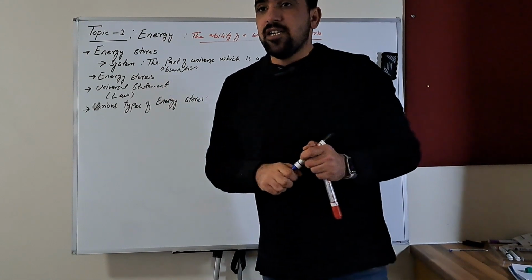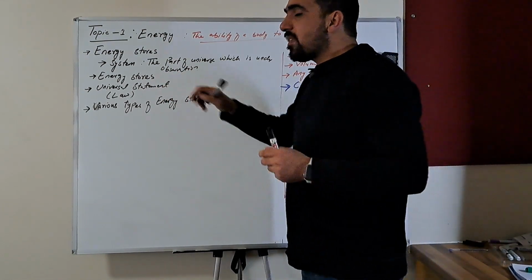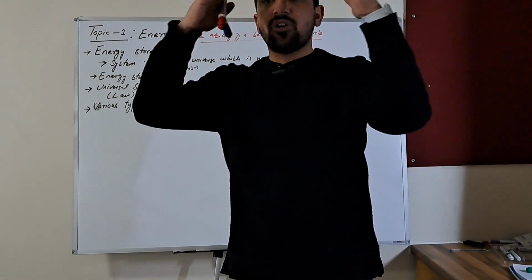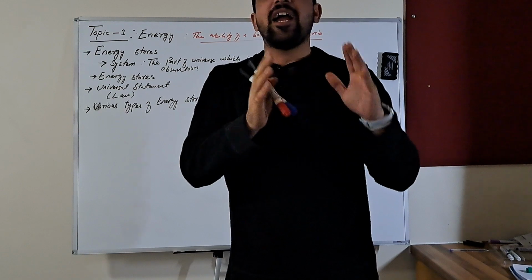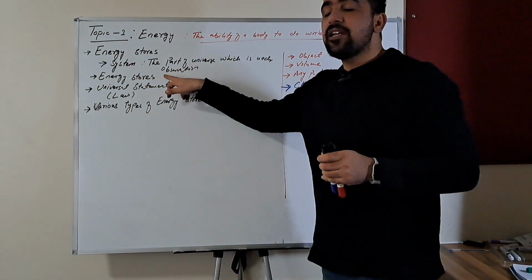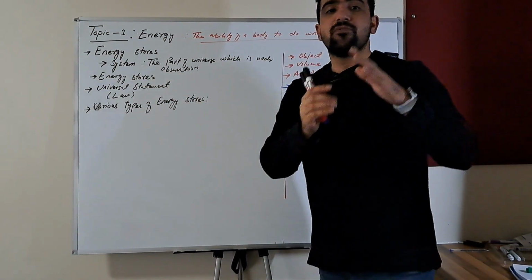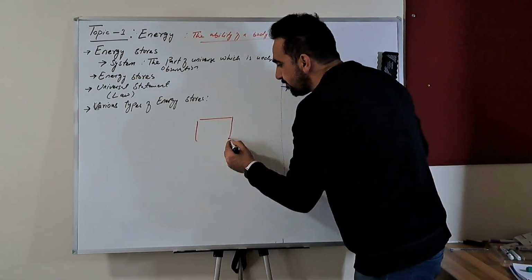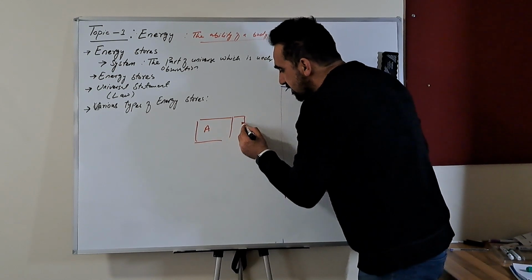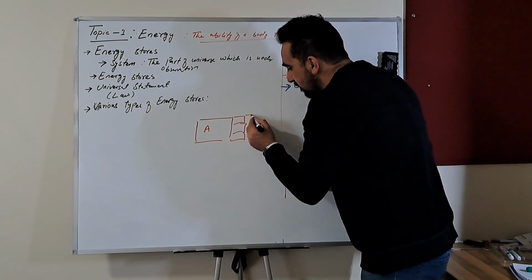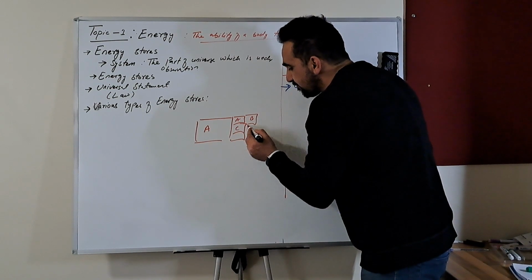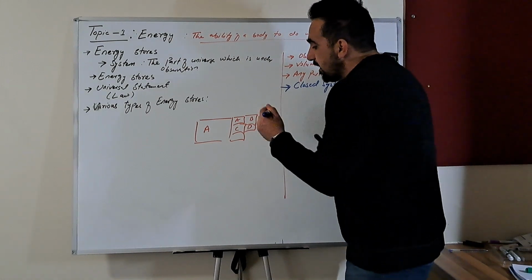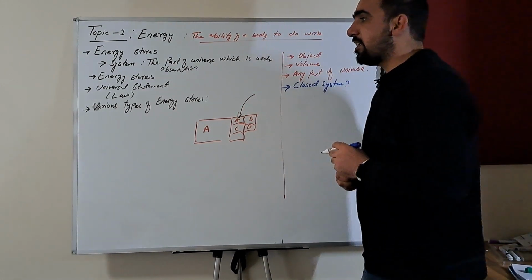We'll come back to this closed system after we discuss a bit about energy stores. So, every object in the universe has certain stores associated with it, and they store energy in those stores. Let's say I have an object A. Object A has certain stores within it, say A, B, C. For simplicity we are calling these stores by names, and each store stores a special kind of energy.